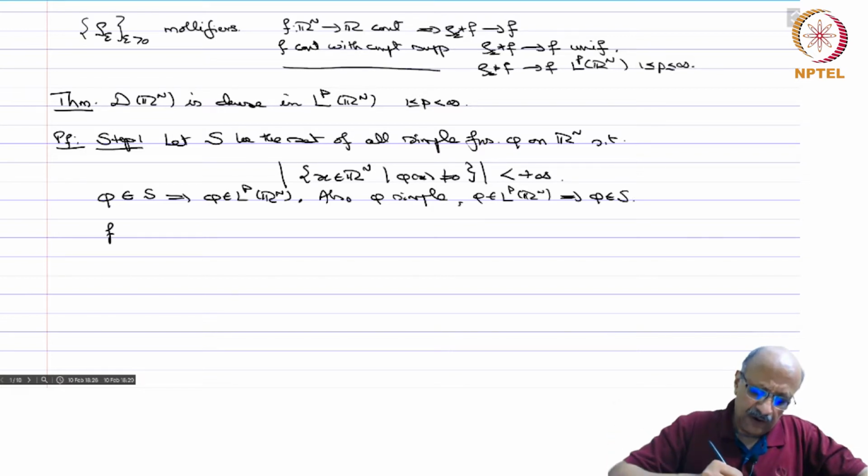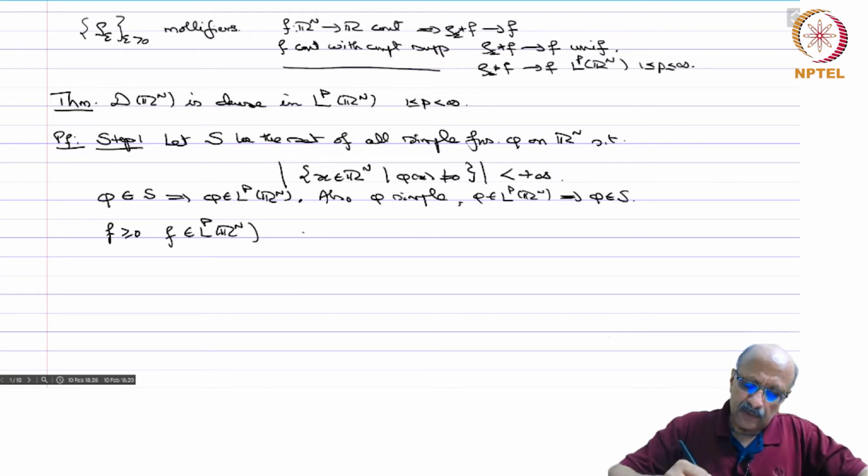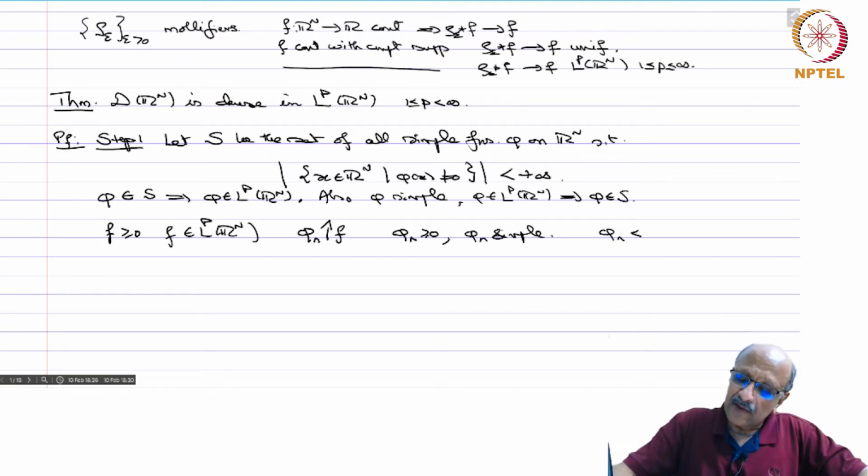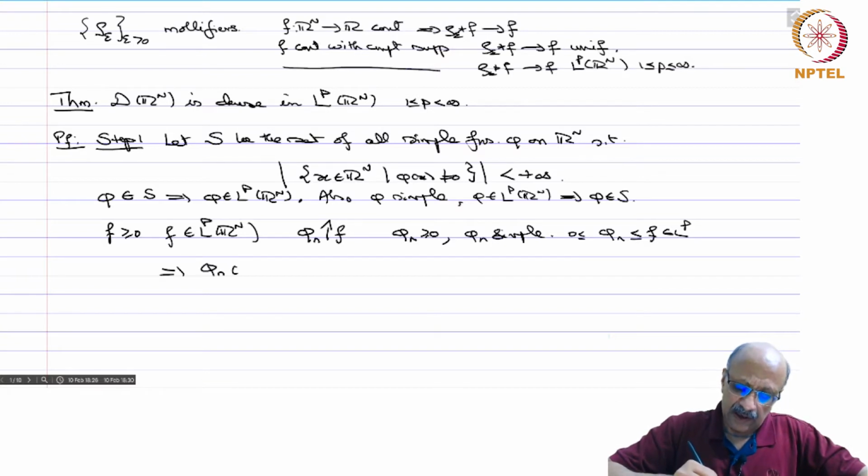Now let f be greater than or equal to 0, f in LP of Rn. Any non-negative measurable function you can approximate by an increasing sequence of simple functions. So, phi n greater than or equal to 0, phi n simple, phi n less than or equal to f. There is no need for modulus because everything is non-negative, and f belongs to LP. So, this implies phi n is in LP of Rn, which implies phi n belongs to S, as we have just observed.